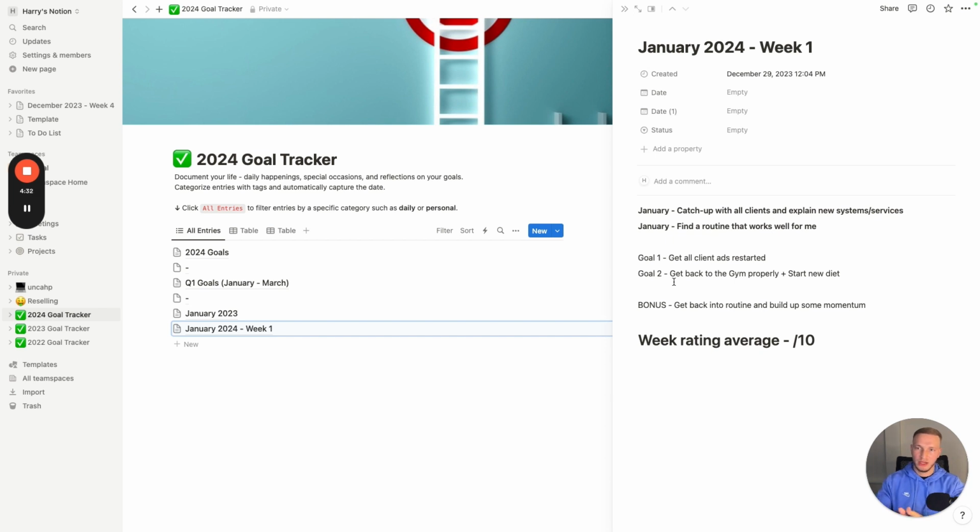So for January, I want to hit the ground running by getting straight back into the gym from the 1st of January, and I want to start my new diet so that helps me push myself to the gym every single day. And then a bonus one for that week will be to get back into routine and build some momentum. Really simple, but if I can achieve this and I can get back into my routine and build some momentum with the other goals, then I know that I've started the year really well, and that's going to give me some momentum to build on.